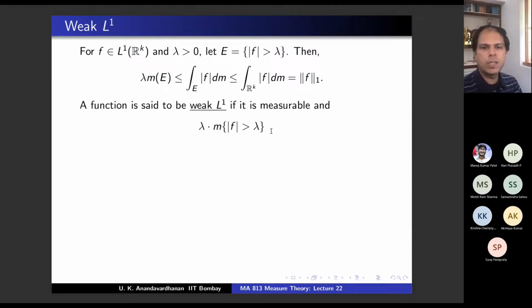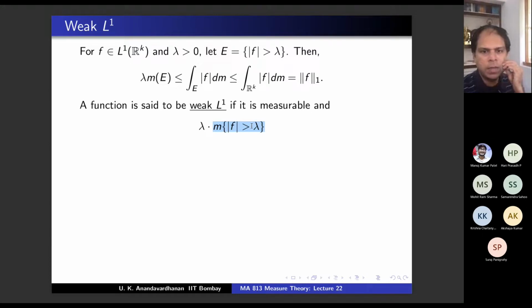What is the maximal theorem telling you? The maximal theorem says that the measure of {Mμ > lambda} is bounded by 3^k over lambda times the norm of μ.